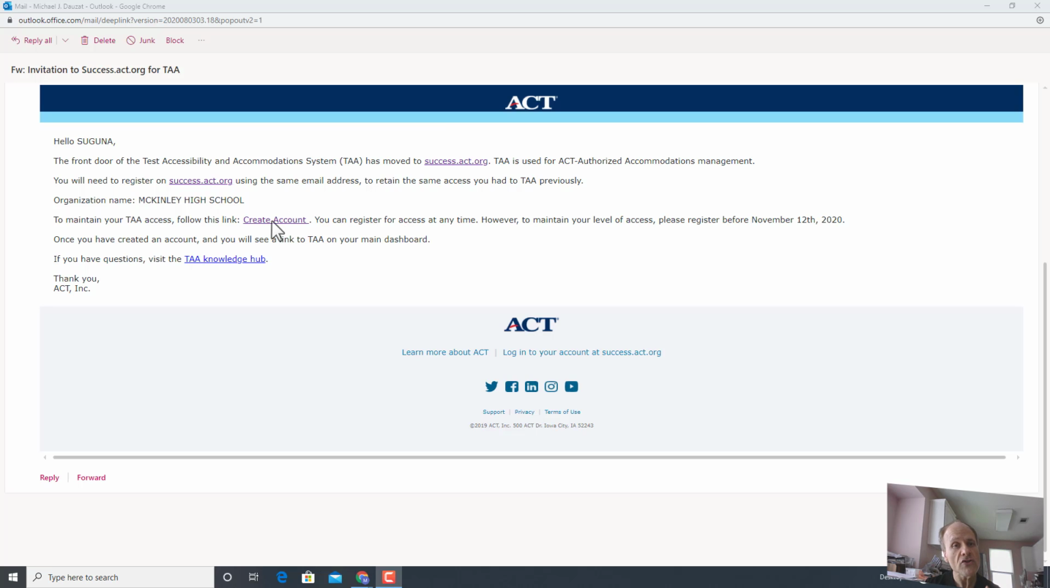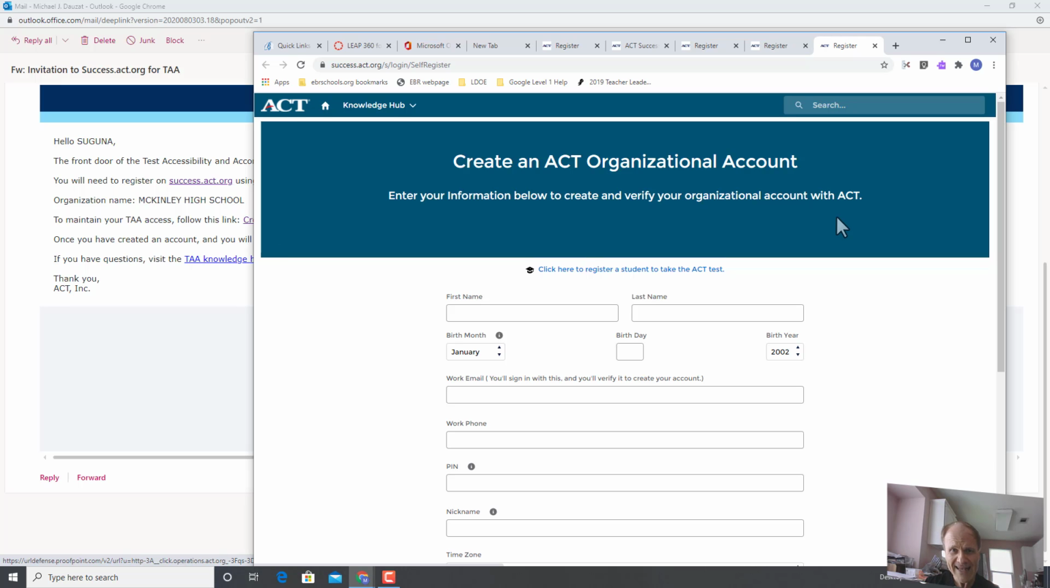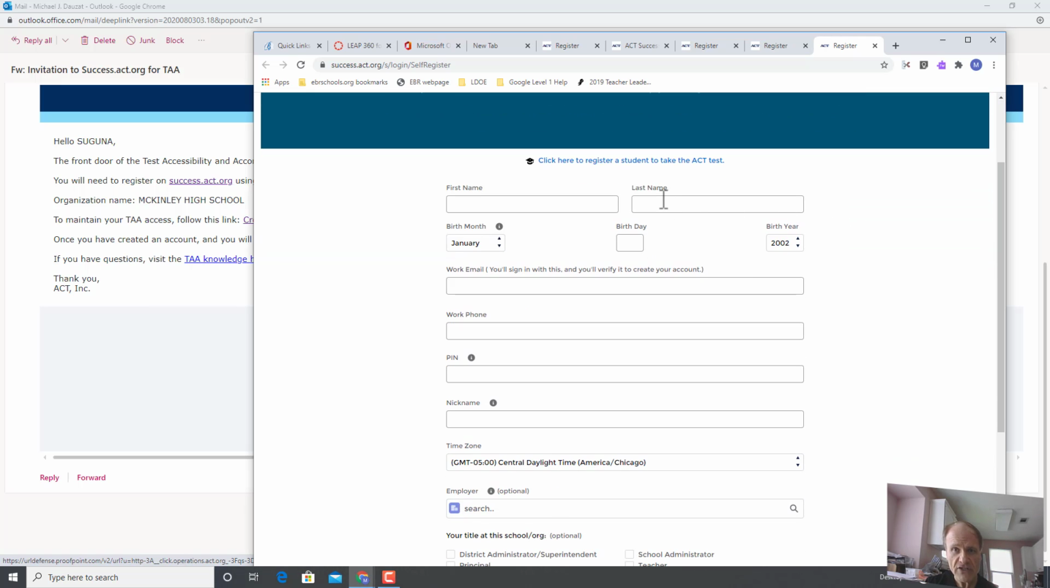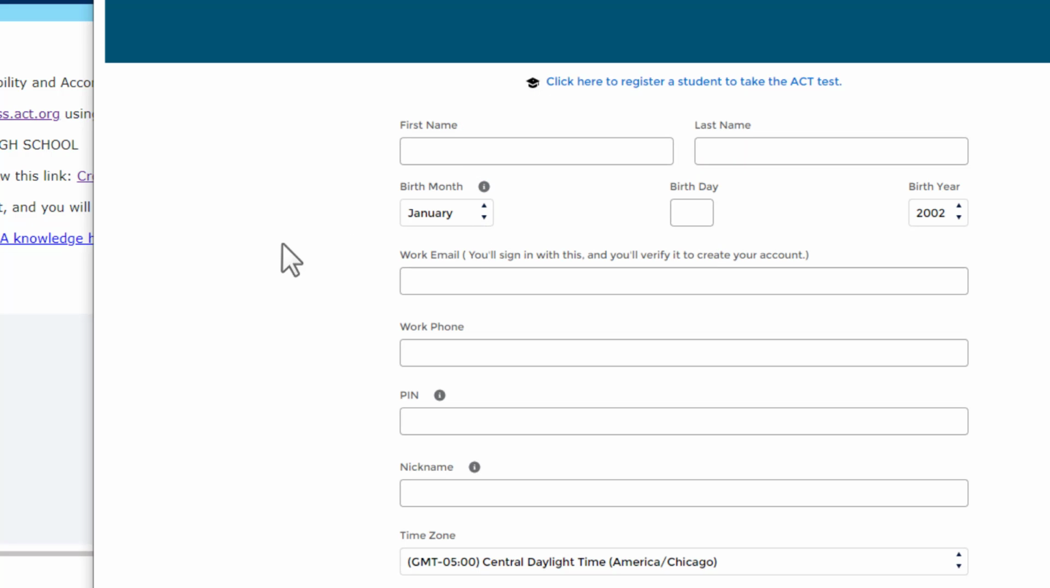Okay, so if you go to create an account, you'll see this. It's going to ask you for your first name, your last name. It is asking for your birthday. If you click up here, it gives you a reason why. It says you must be over 18 years to register for this site. Your birthday is also used to help verify your identity. So if I'm calling and I'm using your name, they're going to probably ask for your birthday. And if I don't know your birthday, then they'll know that I'm not actually you.